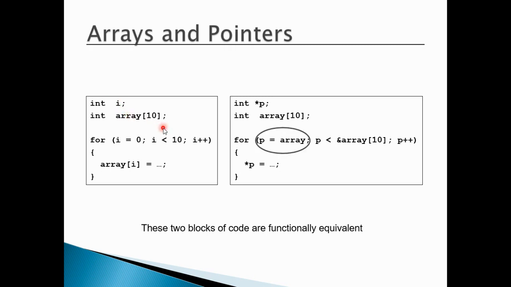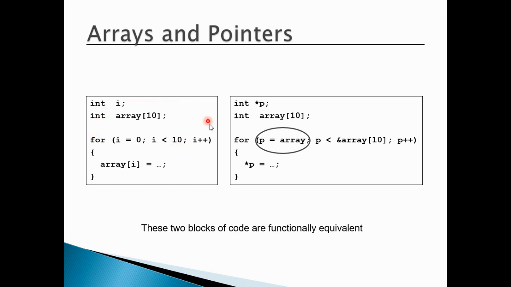First we'll look at this particular block. We have taken a simple array of 10 elements, and for every value of i we are incrementing i and putting some value in array[i]. So this will be array[0], array[1], array[2] till array[9].